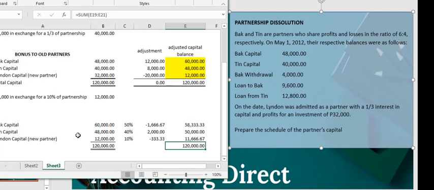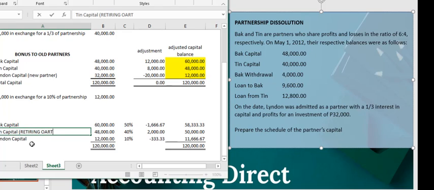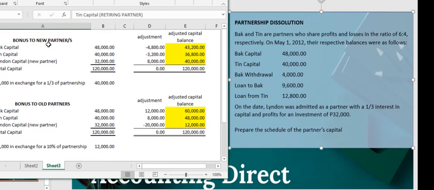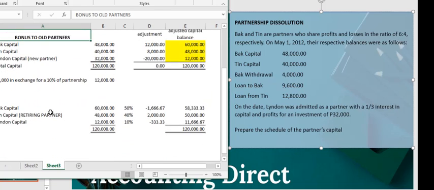Now, the new partner is no longer new, and this is the retiring partner. That's like a bonus method in dissolution. So, in admission, there might be bonus to new or bonus to old partners.